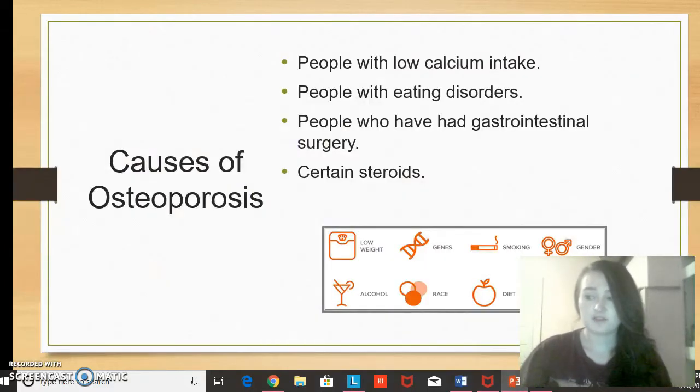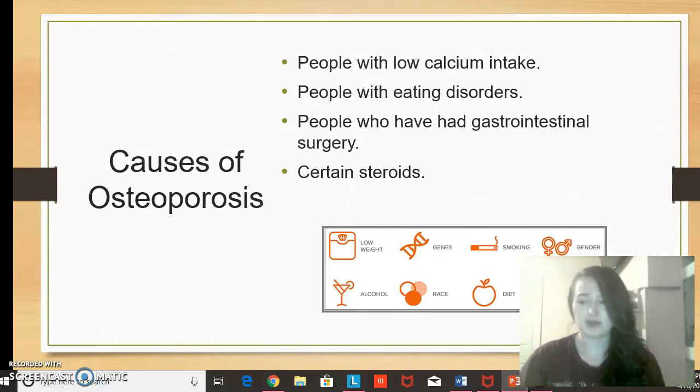There are certain causes of osteoporosis, such as people with a low calcium intake because it contributes to a lack of bone density, people with eating disorders because the restriction of food intake obviously weakens the body, gastrointestinal surgery because this type of surgery limits the surface level to absorb nutrients, and lastly, certain steroids because they can get in the way of the bone health and rebuilding process of the body.